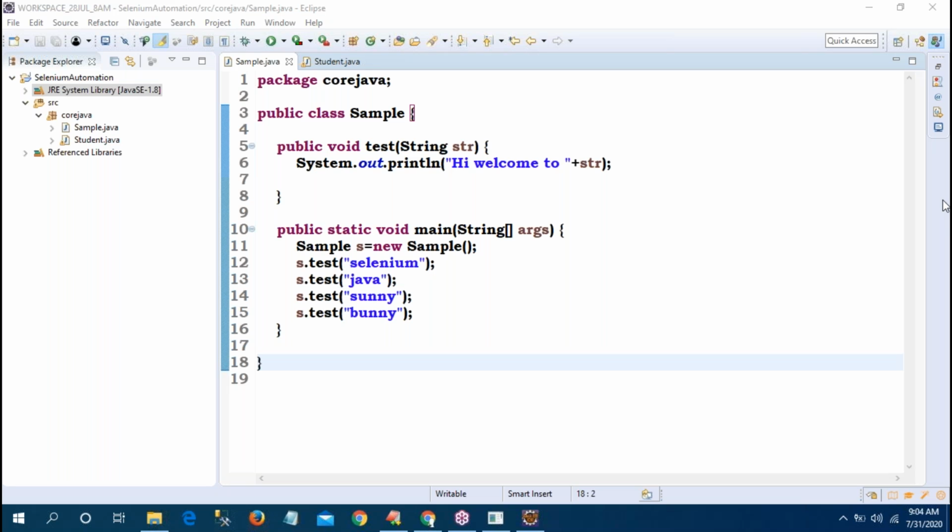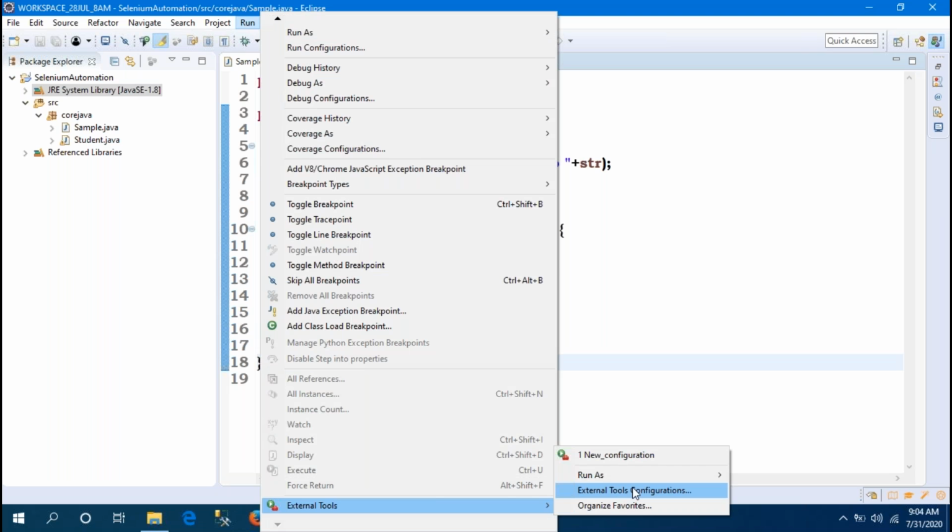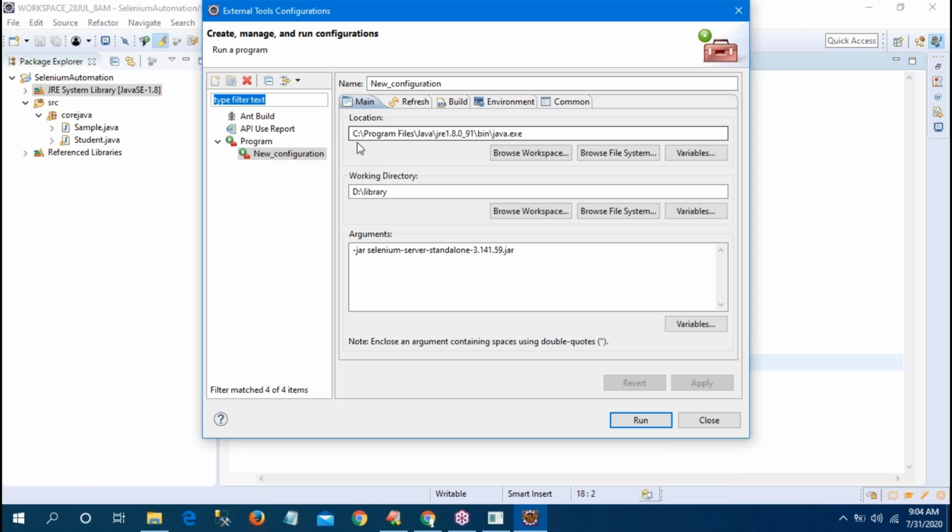Sir, I have given space also. Then also it is showing error, sir. Which error is coming again? Again the same error: could not create Java virtual machine. If you are getting that error, observe all these are correct. java.exe, this library, everything is correct. Yes, sir. C program files, Java, JRE 1.8, bin, java.exe. Yes, sir. D library means in your machine, D library jar file is available. Yes, sir, jar file is available.